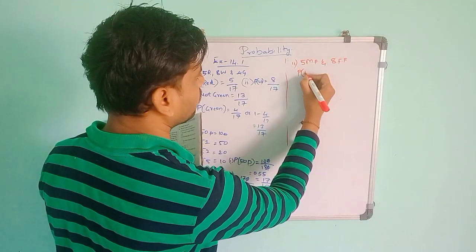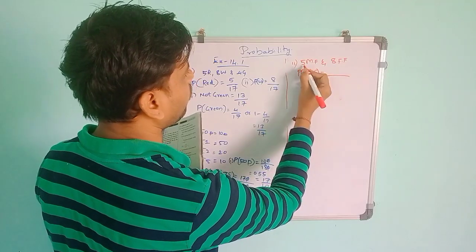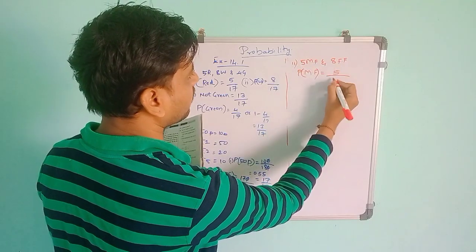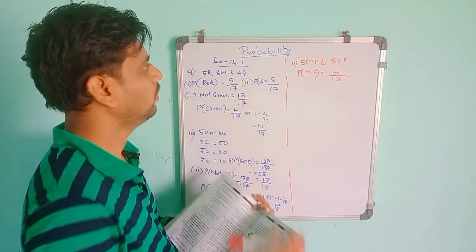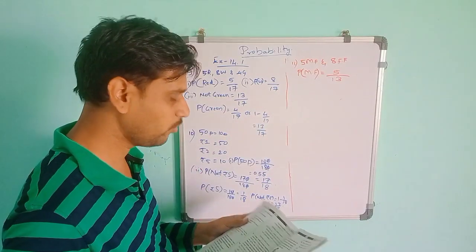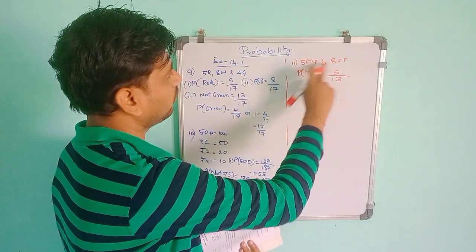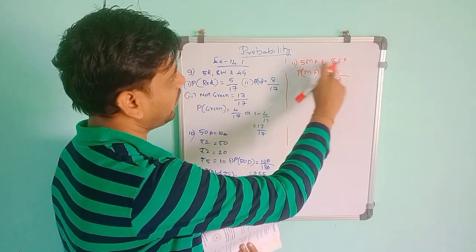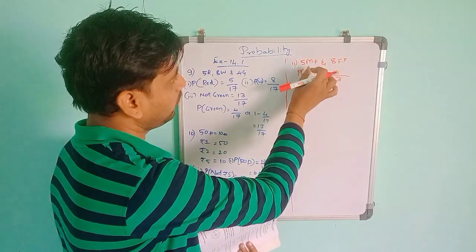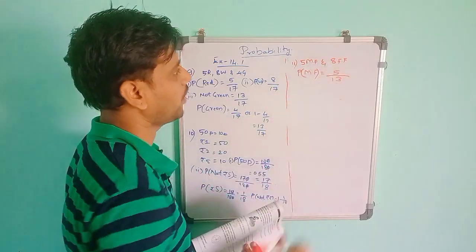So P of male fish. For that, favorable outcomes will be 5 only, because male fish is 5. Total means 5 plus 8, that is 13. So the probability of taking out a male fish will be 5 by 13. This is because the total number of outcomes is 13 fishes, that is 5 male and 8 female. He is taking at random, so the total will be 13. And favorable outcomes are the male fish, that is 5 by 13.